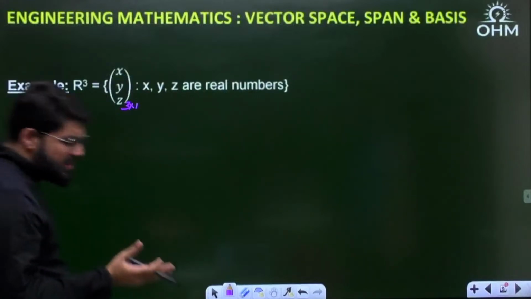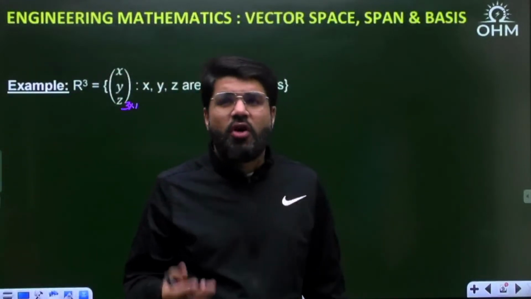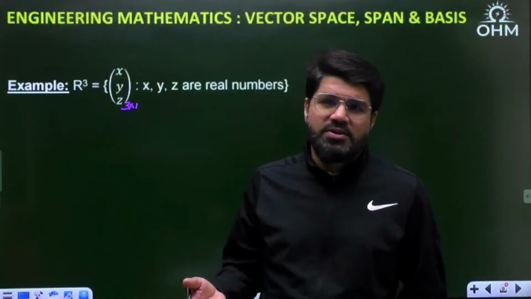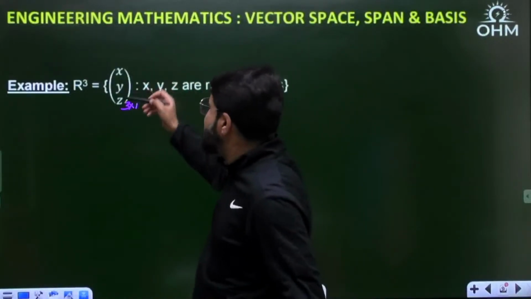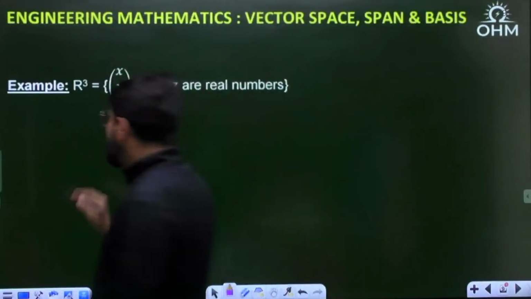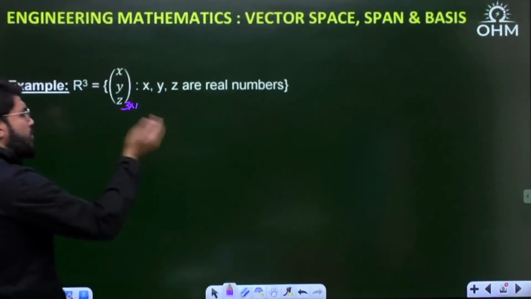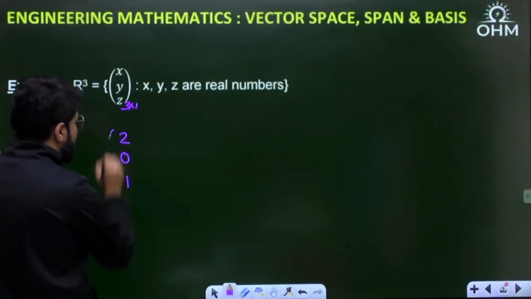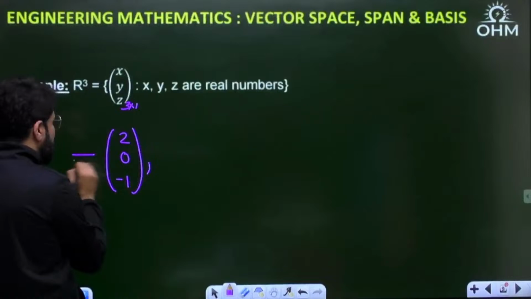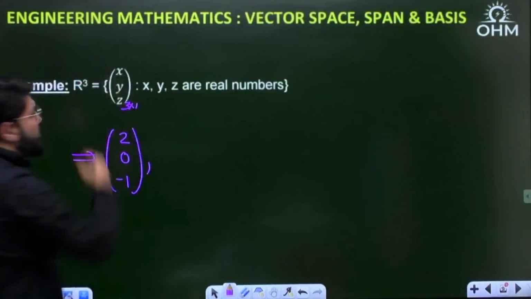Okay, so that means it is basically a set of all real 3 cross 1 vectors. All real 3 cross 1 vectors, what I mean is all the elements x, y, z can take any real value. Again, it may be positive, negative, 0, integer, fractional, any value. So it can be written in the form of 2, 0, minus 1. This is one of the vectors. This can be one of the vectors which belongs to R3.